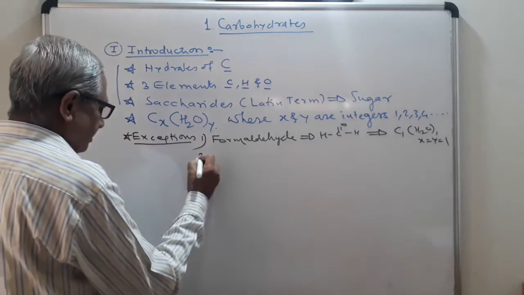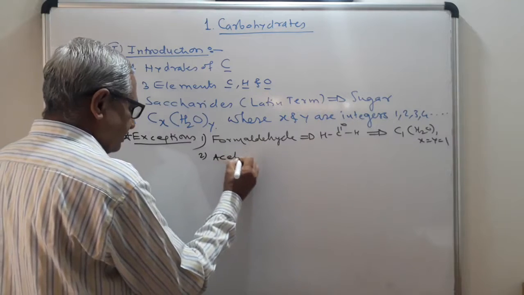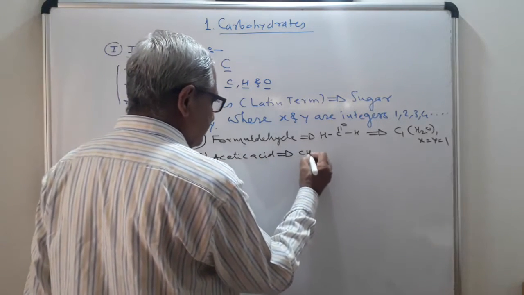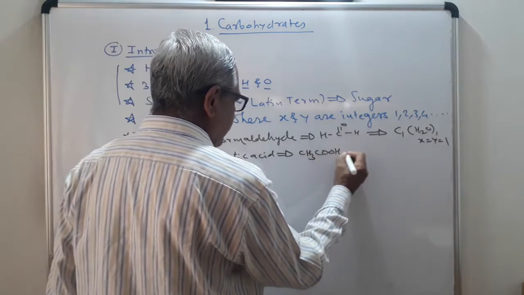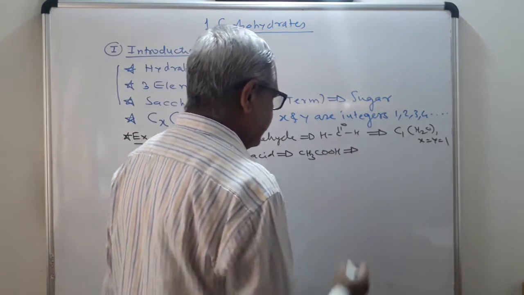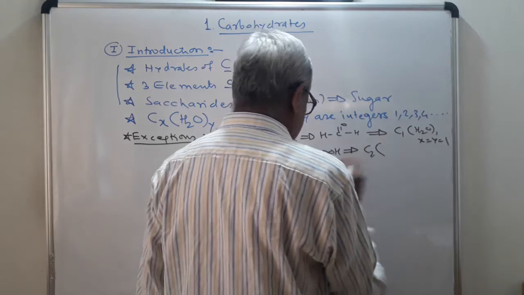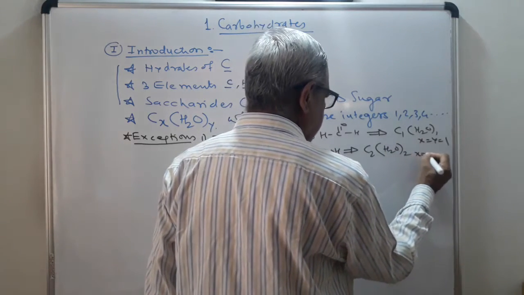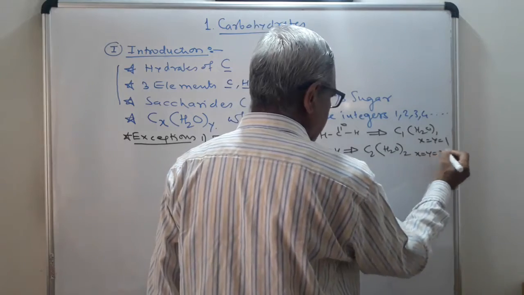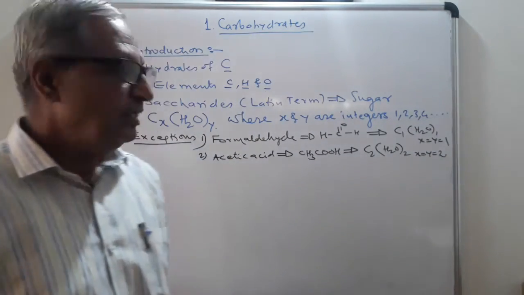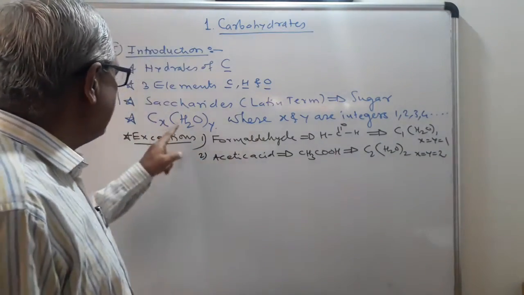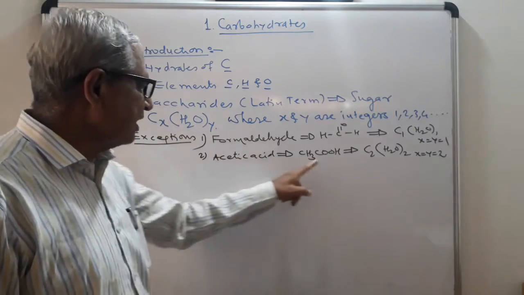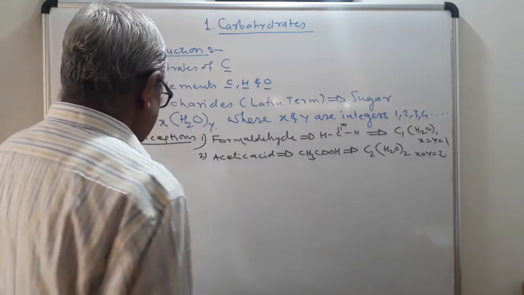Second example, acetic acid. See the formula for acetic acid, CH3COOH. It can be represented as C2, 2 carbon atoms, H2O 2 times. In this case, x is equal to y is equal to 2. See, this obeys the formula of carbohydrate CxH2Oy type, but it is not a carbohydrate, it is acetic acid.